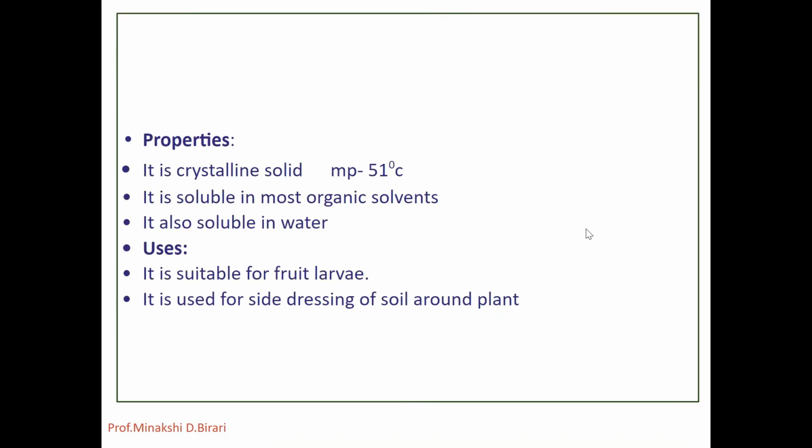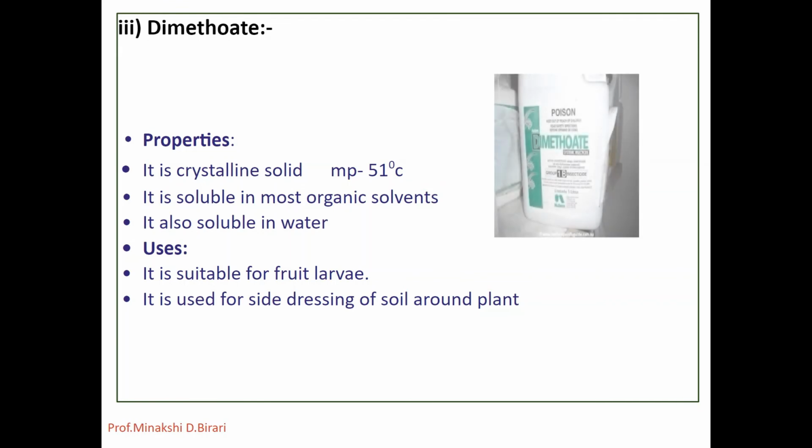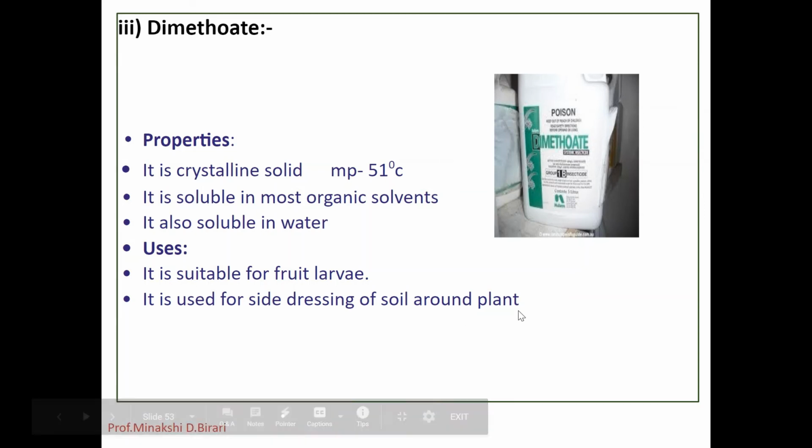What are the properties of dimethoate? It is a crystalline solid having melting point 51 degrees Celsius, soluble in most organic solvents and also soluble in water. It is used for fruit larvae and also it is used for side dressing of soil around plants.